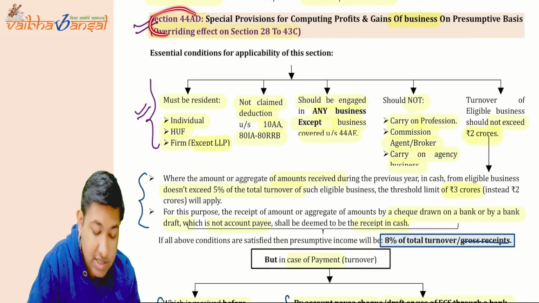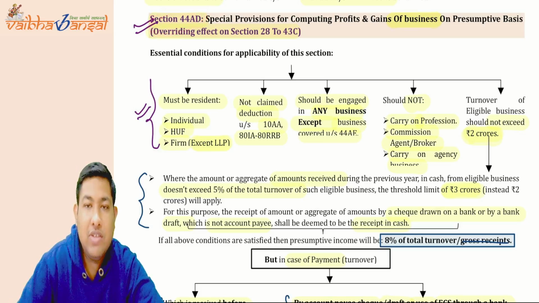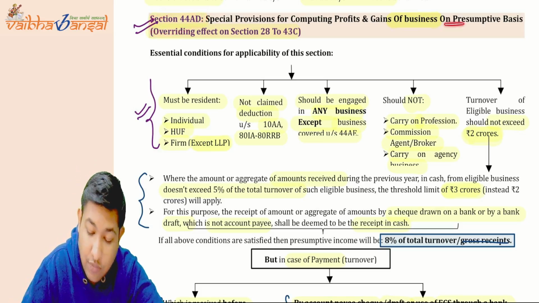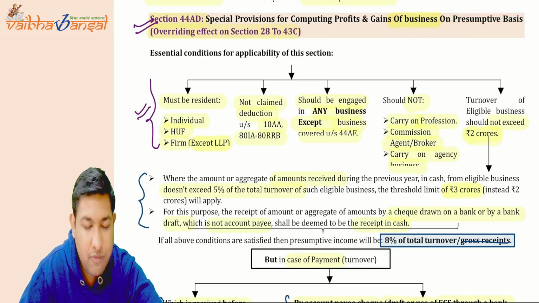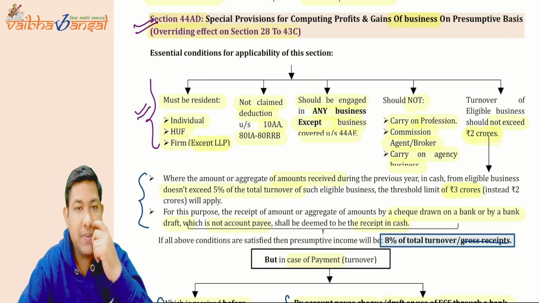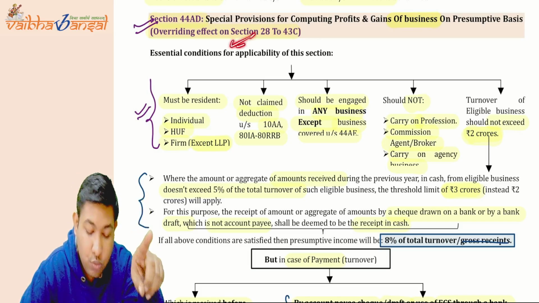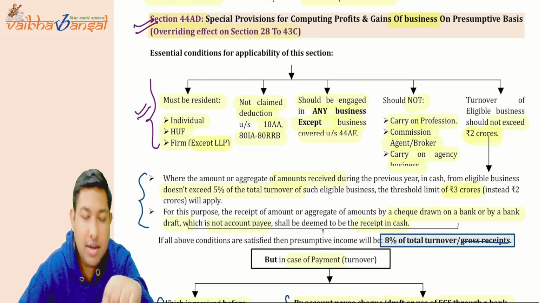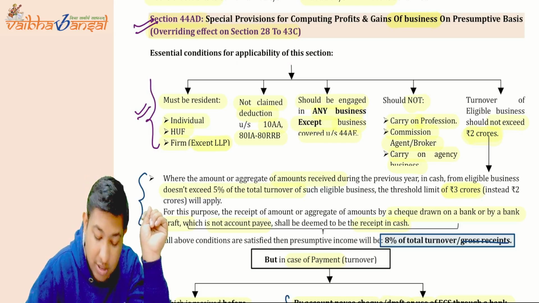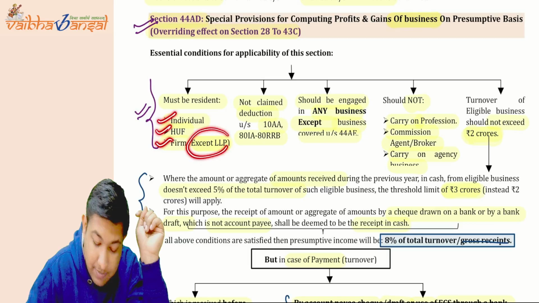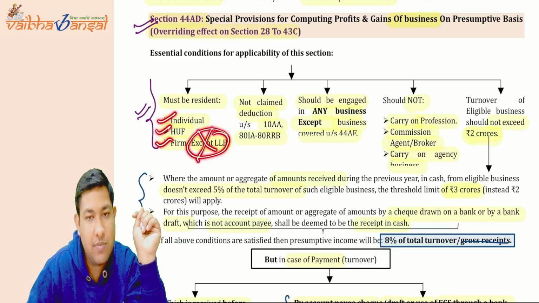Now coming to section number 44AD, what they are saying is that if there is a business, not profession, if it is a business, and you want to give tax on the presumptive basis, it will also be available for you. It will also override all other sections of the PGBP. Now what are the conditions of that? It must be a resident HUF or firm except LLP. LLP is not allowed for presumptive taxation.